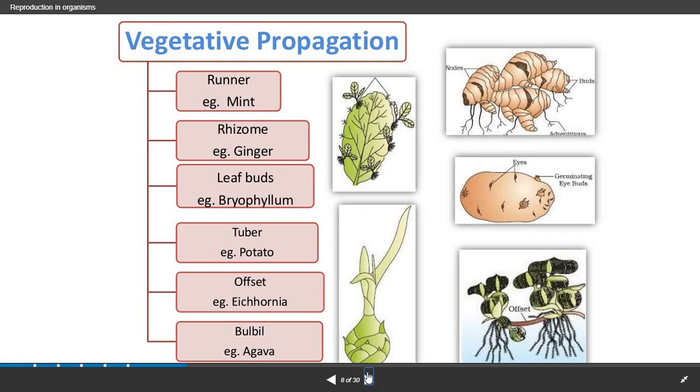So students, I hope all these topics are clear to you all about the asexual methods, what is lifespan, and what are the different lifespans for different organisms.